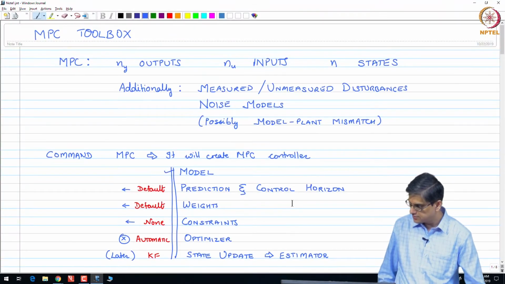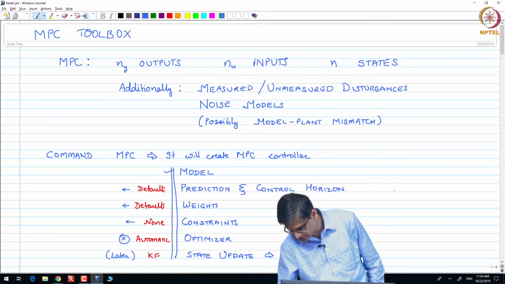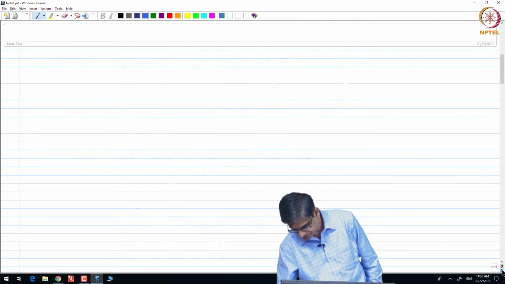As we had said, MPC toolbox aims to be a little bit more generic.